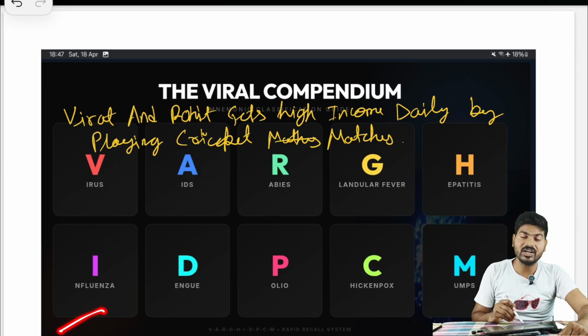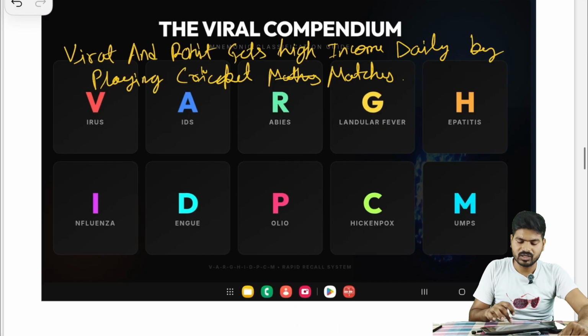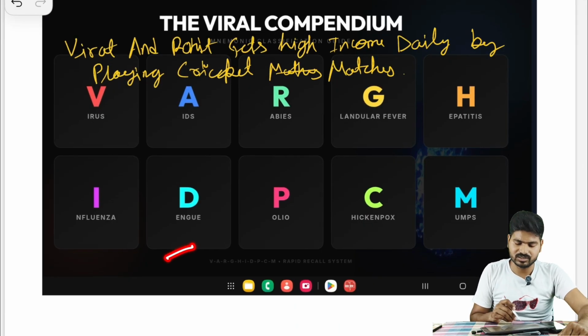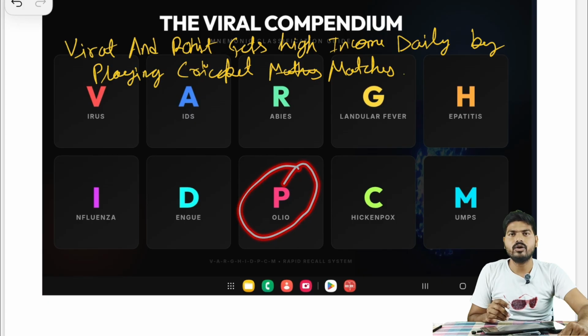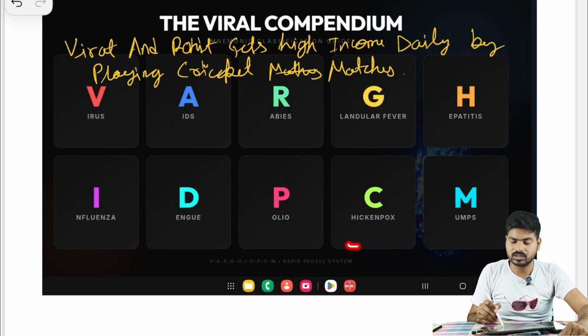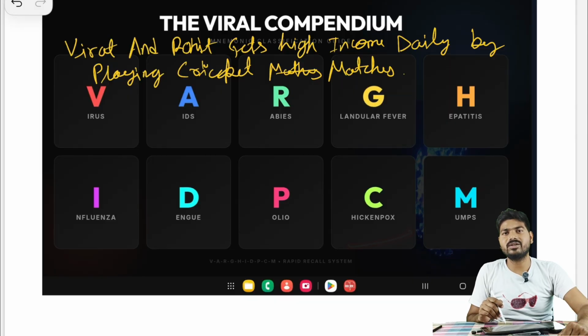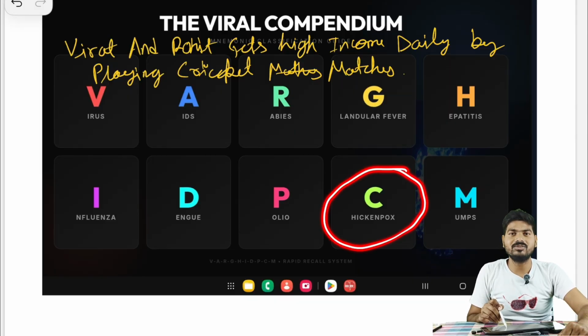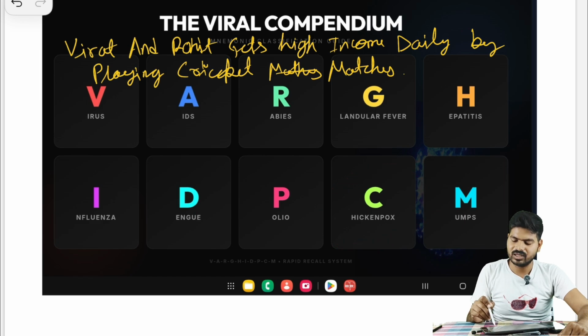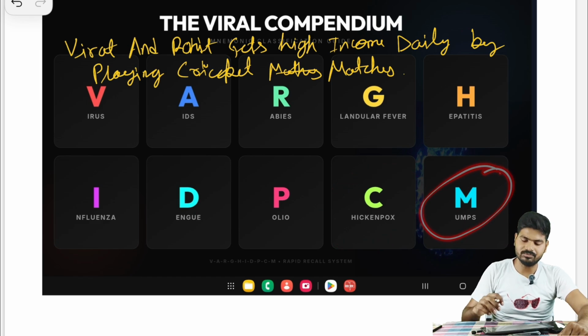Now influenza, and dengue from a female mosquito bite, in which platelets fall drastically. Polio, once we get polio, it is non-reversible. Now chickenpox, there is a permanent vaccine for this, but everyone tends to get it once in their lifetime. But sometimes we are unlucky, we get it twice. Then mumps, all of them.